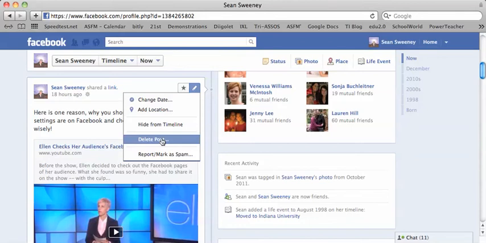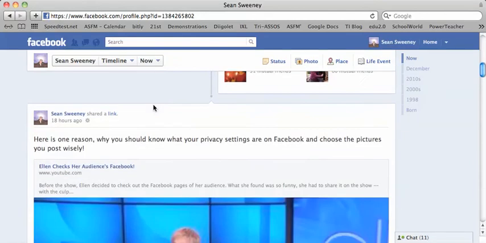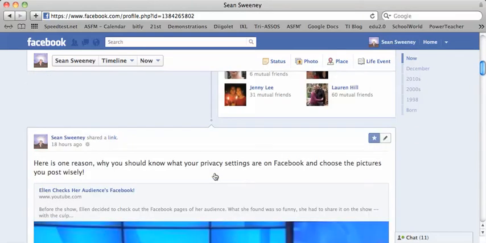If other people are doing things, you can report or mark as spam, and that's helpful when you're seeing things that shouldn't be popping up on people's Facebook, that you do in fact report those things. And you can also feature items, so if something's very important to you, then you can make it a feature, and notice how it becomes much larger on my timeline. So that's really going to stand out to people who are coming to my page.